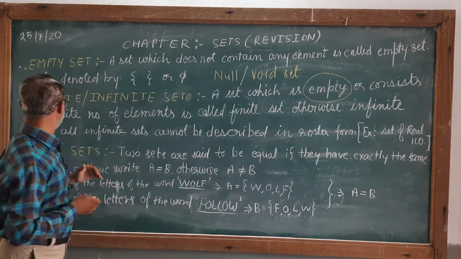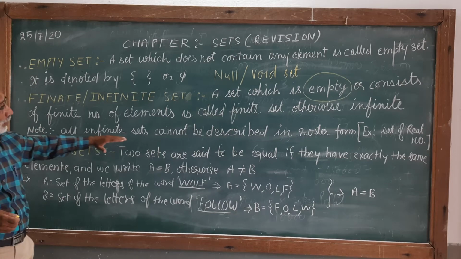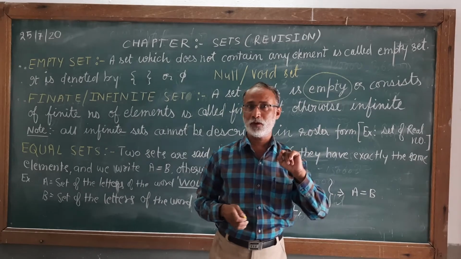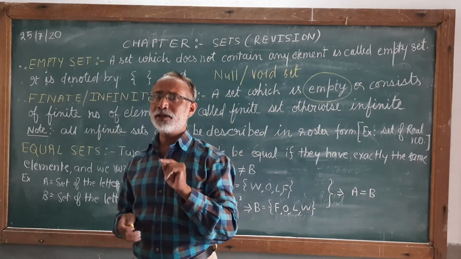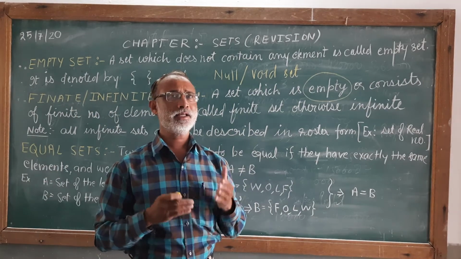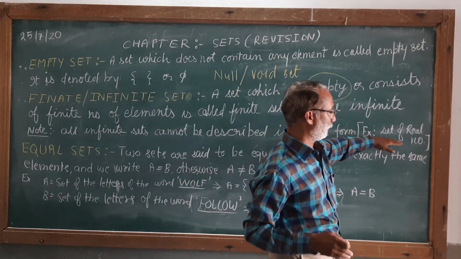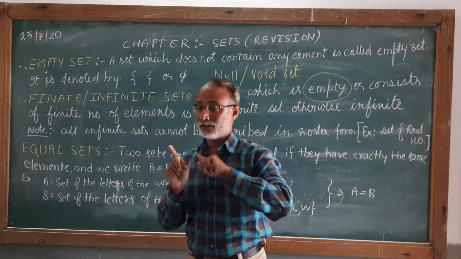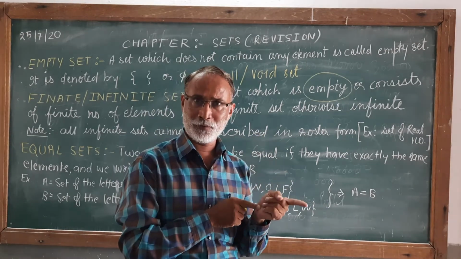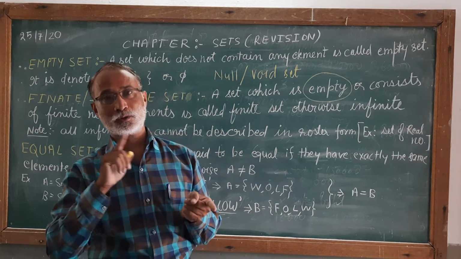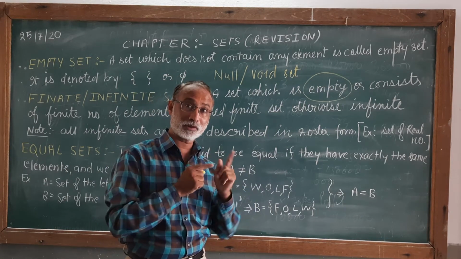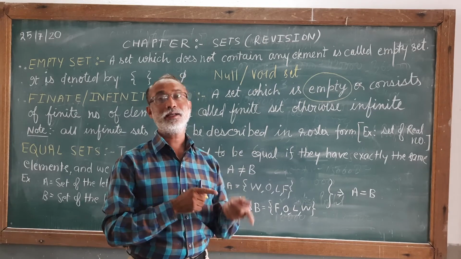One more point is to be remembered in this. Not all infinite sets can be described in roster form. You know the roster form? That we write all the elements. So it is not possible to write all the elements of every infinite set. Say for example, the set of real numbers. Now one more, the set of natural numbers. The set of natural numbers is an infinite set. The set of real numbers is also an infinite set. But the set of natural numbers can be expressed in both ways, roster form and set builder form.